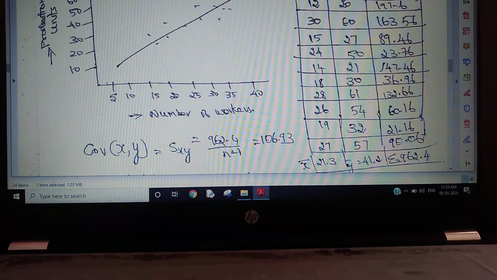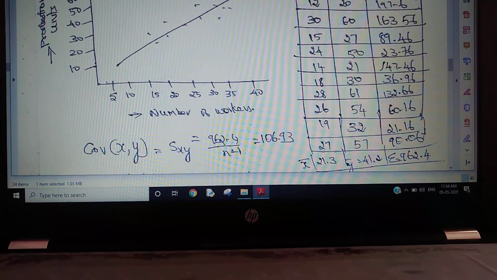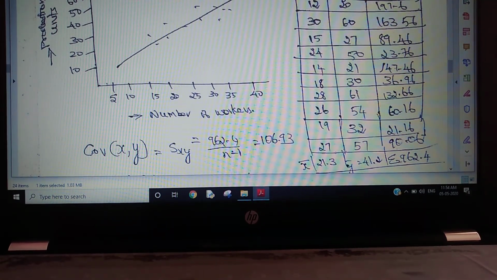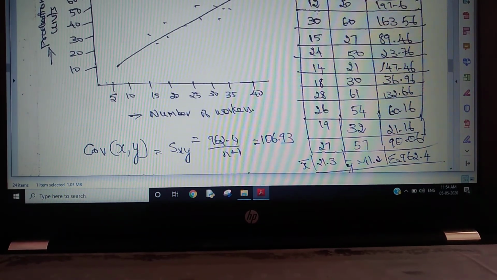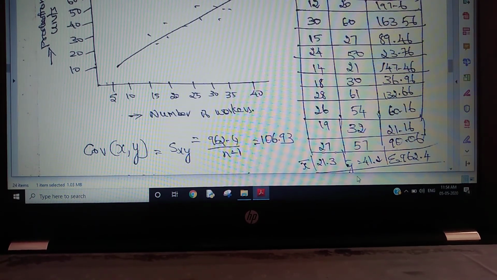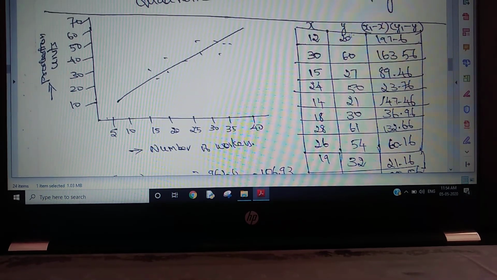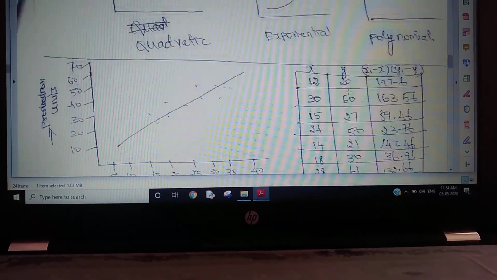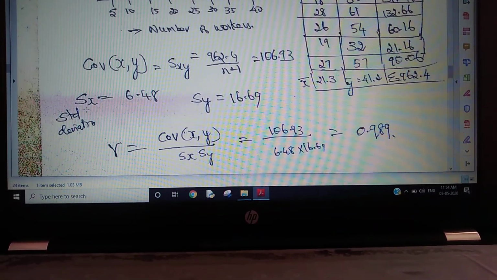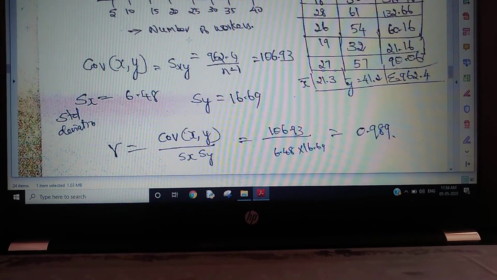For that, the x mean, the average number of workers, is 31.3, and the average number of units produced is 41.2. X minus x bar into y minus y bar is calculated here. Covariance of x comma y is equal to S of x and y, that is 962 divided by n minus 1.